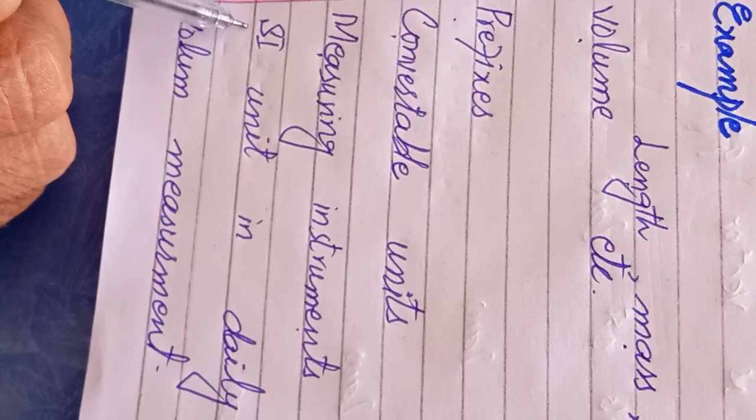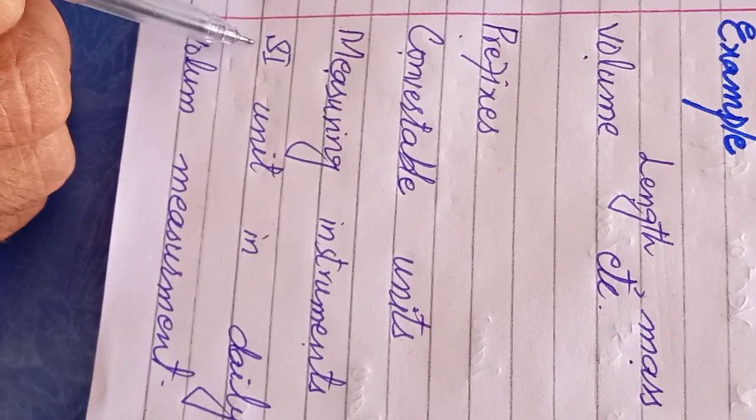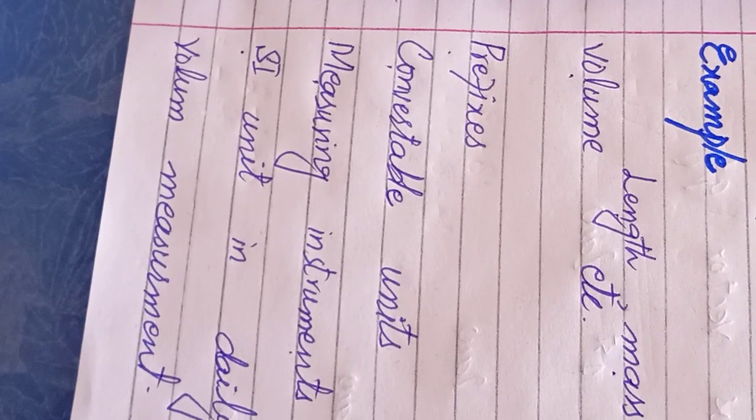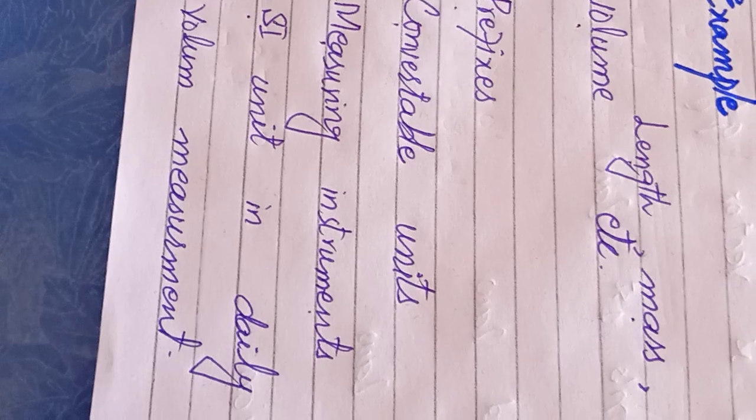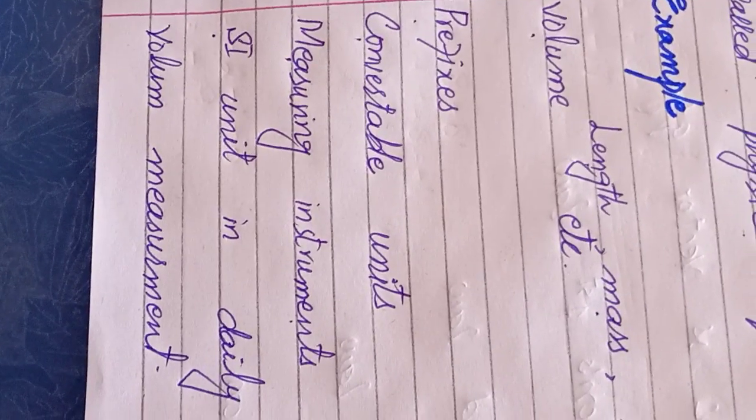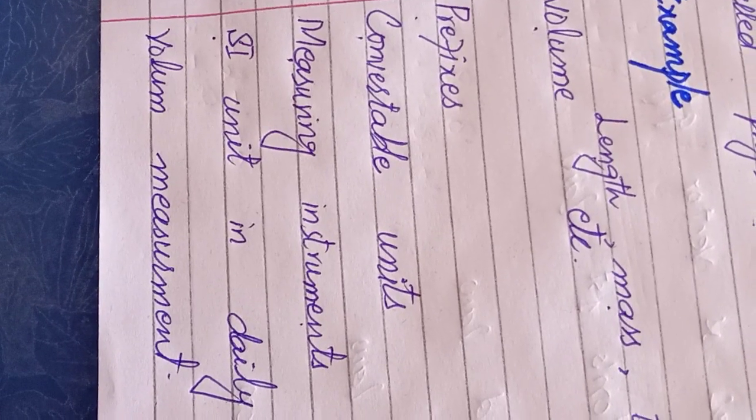And after this, we will learn what the SI units are, and what the main theme was of the conference held in Paris in 1960 that decided the SI units, what the different kinds of SI units are, and what the importance of SI units is. We will also learn how we can use these SI units, the international system of units, in our daily life, and how they are applicable and feasible for us.